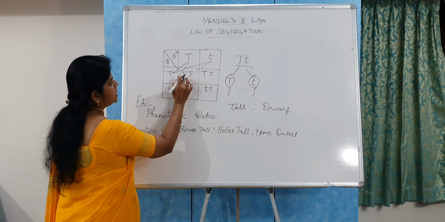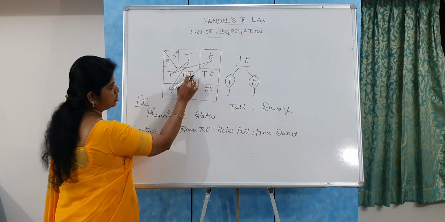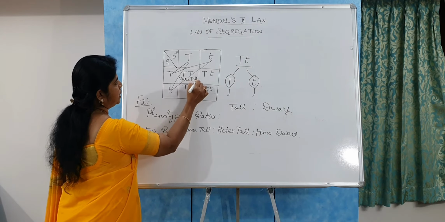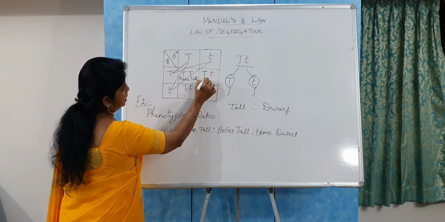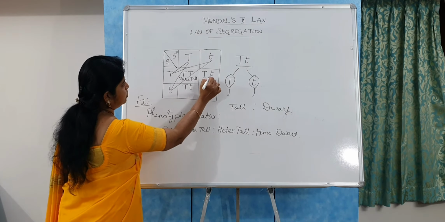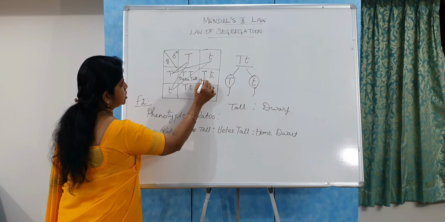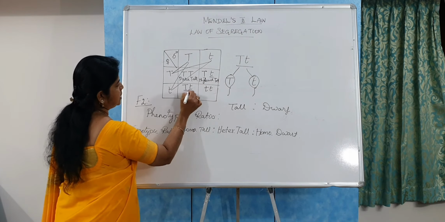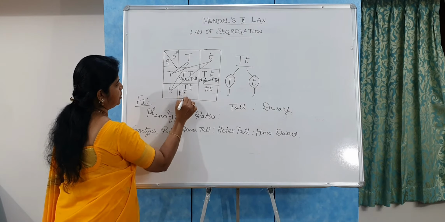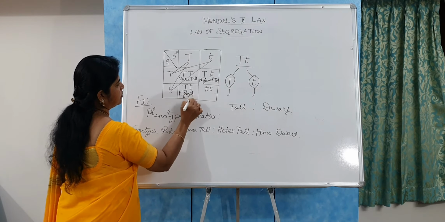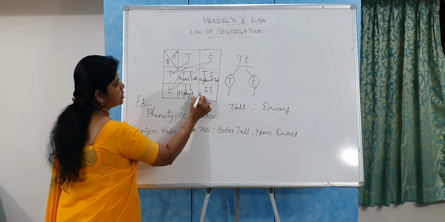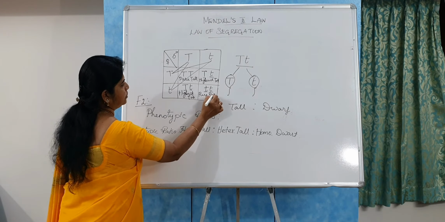Here both are in the homozygous condition, so it is called the pure tall. And here one dominant T, that is one tall gene, and one recessive gene, so it is called the hybrid tall. And this is also called the hybrid tall, and here both are recessive genes, so it is called the pure dwarf.